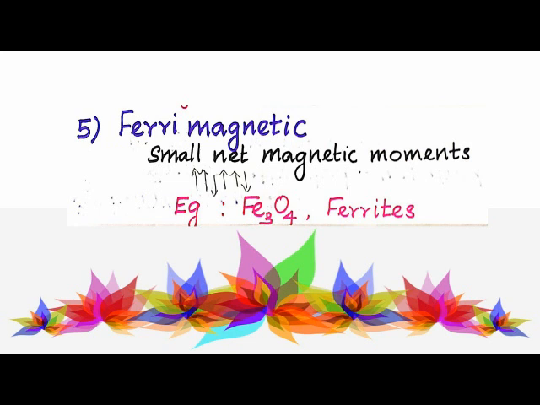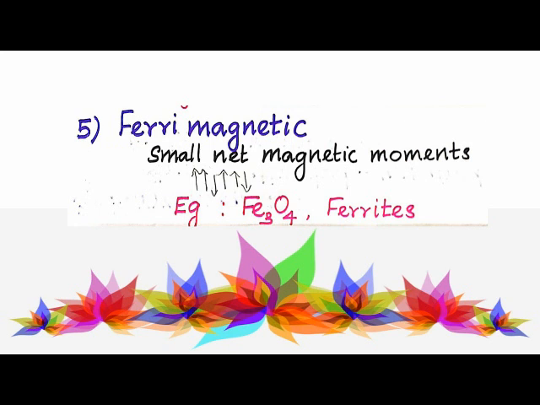Why small magnetic moments? The moments are aligned in parallel and antiparallel directions in unequal numbers, resulting in a small net magnetic moment. Examples for ferrimagnetic solids: Fe3O4 and ferrites.